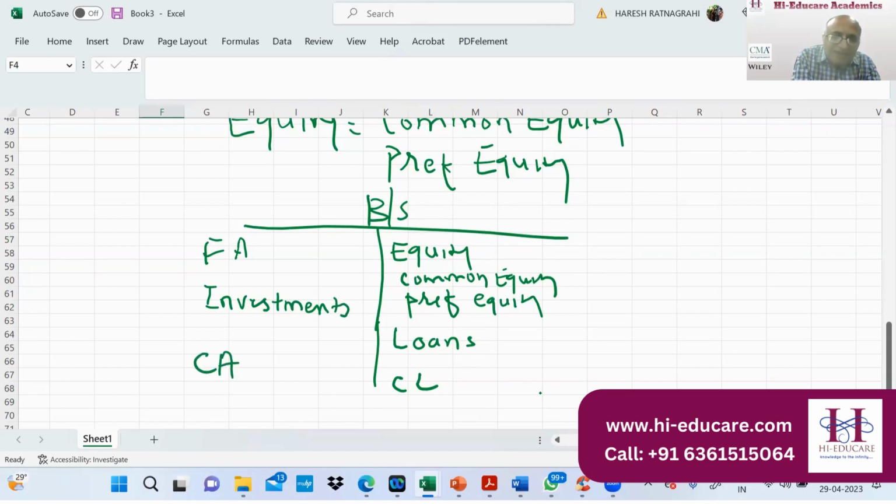These are the assets, the application of funds, whereas this side is the sources of funds, right?